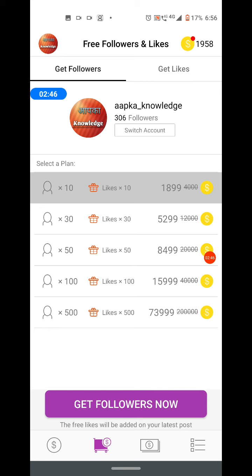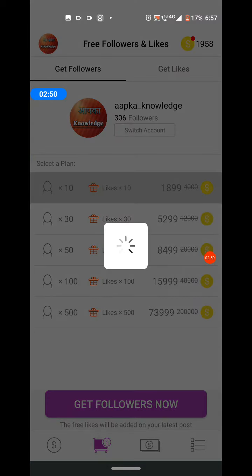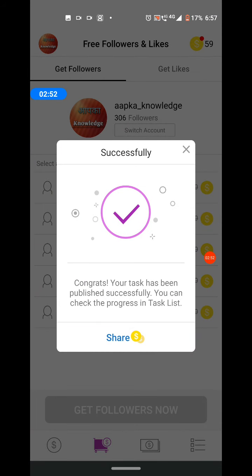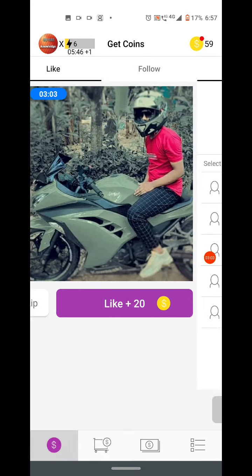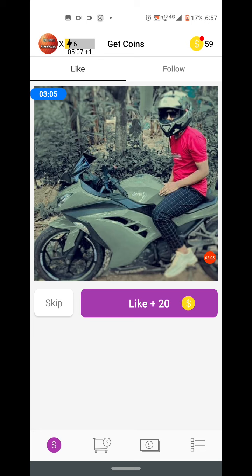Now we will give order to increase followers, get followers. Now we will click on this icon. So read this: congrats, your task has been published successfully. You can check the process in task list. Okay, we can increase many followers in one day. You have to make many accounts, many fake Instagram accounts, so you can follow continuously people.